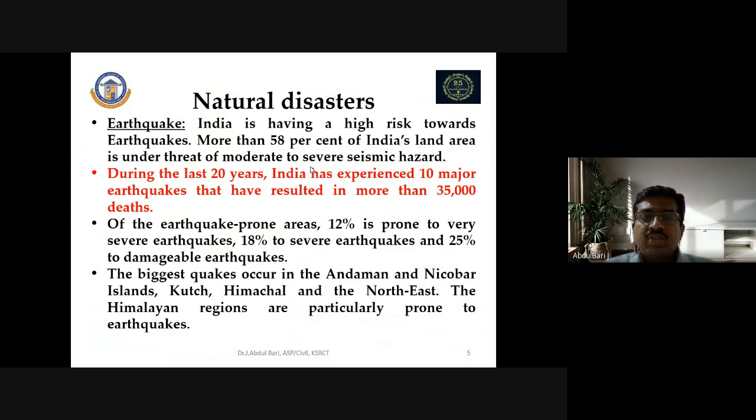So the most earthquake-prone area is about 12%, which is very severe, 18% is severe, and 25% is damaging. Whatever the case, earthquakes have occurred frequently. And similarly, as I said, the northeastern part of India, as well as the Andaman and Nicobar Islands and Himachal, that is the northern and eastern regions of India, have been affected by these earthquakes.